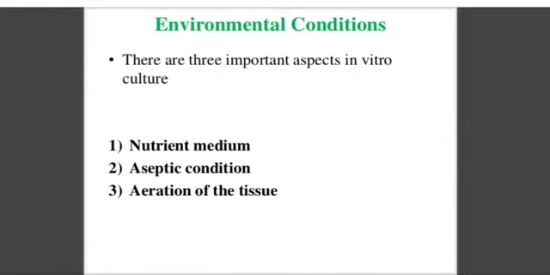Next one is the environmental condition. In the lab, we provide nutrient medium, aseptic condition, and aeration of the tissues, because without air or without light the plant cannot survive. So these three environmental conditions are maintained in the lab: nutrient medium, aseptic condition, and aeration of the tissues.